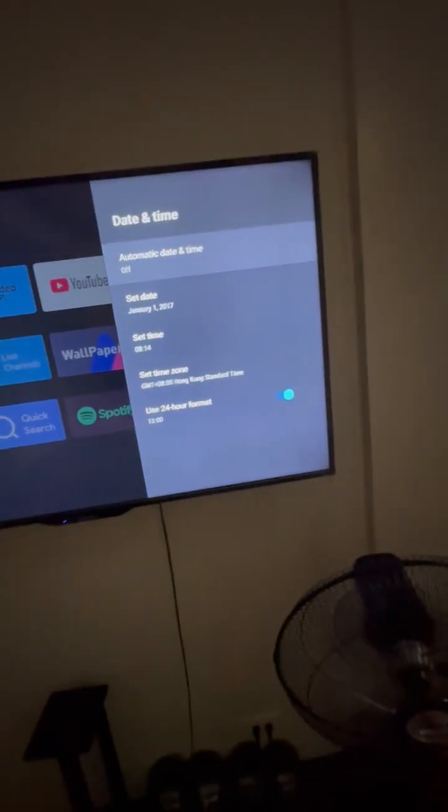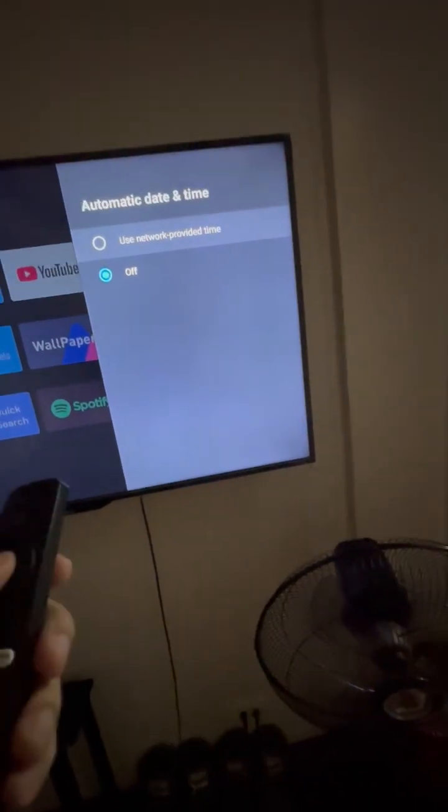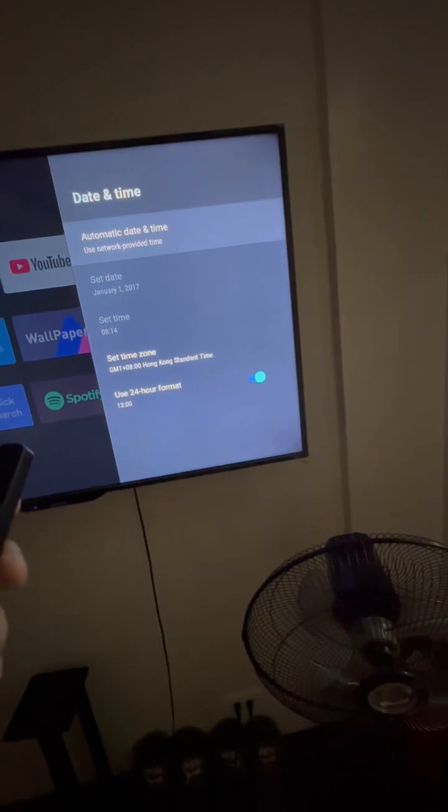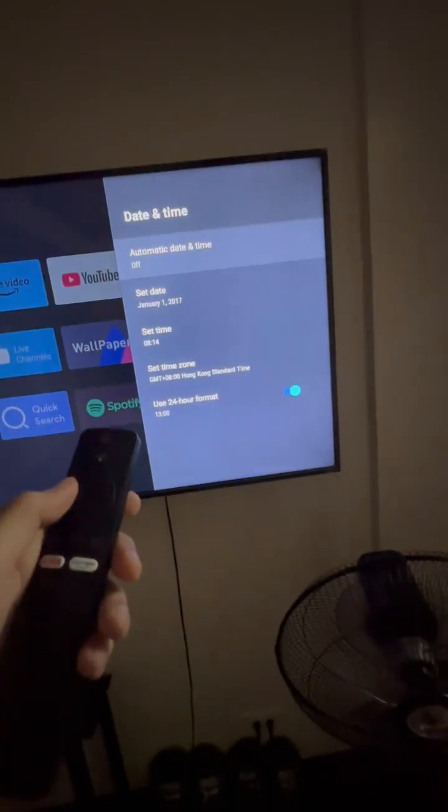Then it says the automatic date is off. You can turn this on. Sometimes this works and sometimes it does not. If ever it is provided on this, you can see it's grayed out. However, this is not what I want. I want to have the proper date. So what I can do here, just turn this off.